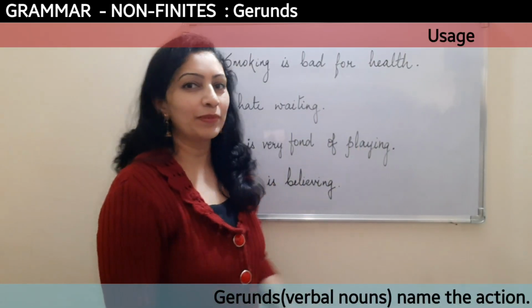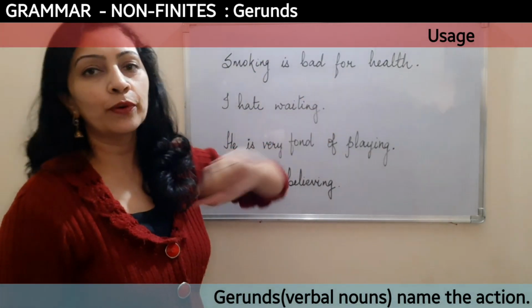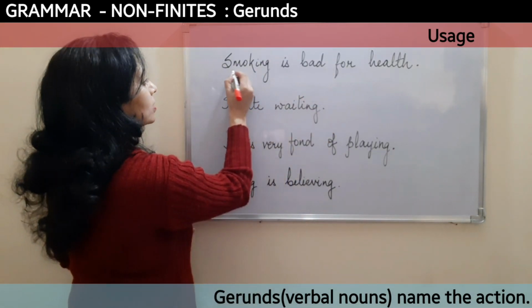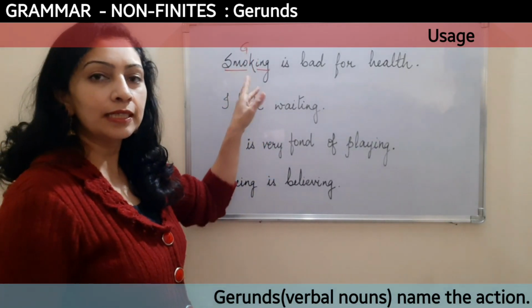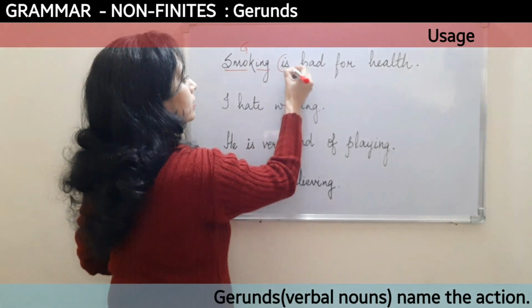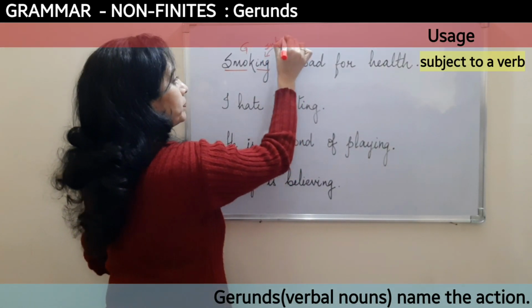Let's look at these examples and know how gerunds are used here. Smoking is bad for health. So here, smoking is actually a gerund, but since it is before the verb is, it acts like a subject here.